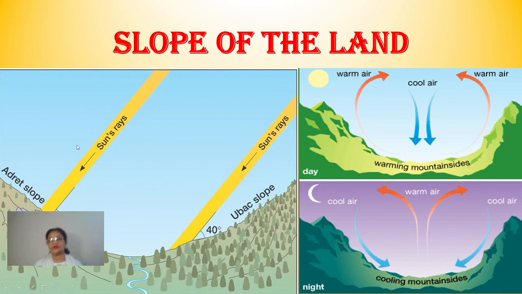And one more thing is there, children. Here I want to tell you, at times it happens, generally it is experienced during the winter nights. According to the normal conditions, what we know is that as we go higher up, just now we have done that, the normal lapse rate, as we go higher up, temperature decreases, right? So according to that, as we go down deep inside the valleys, the temperature should rise. Yes or no? The temperature should be higher, no? But it's not. In certain cases, it is not seen that way.